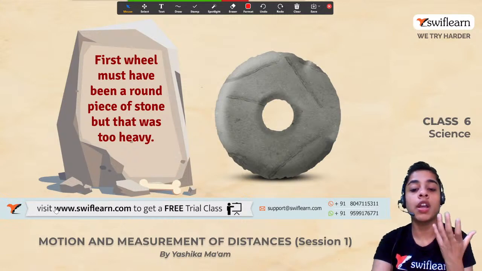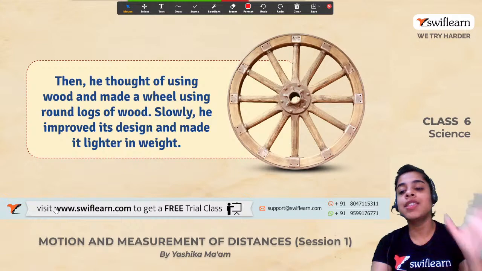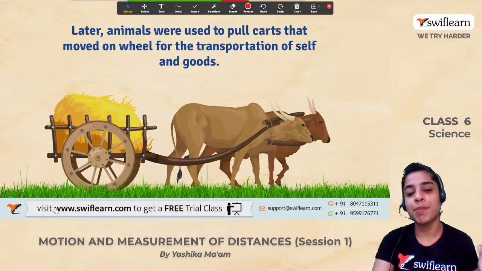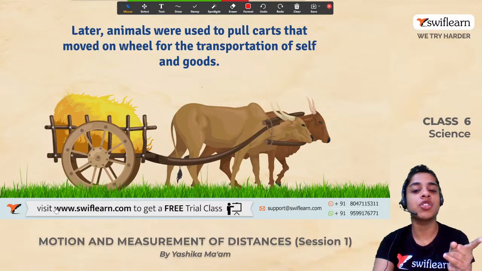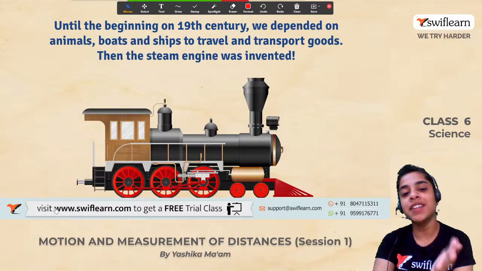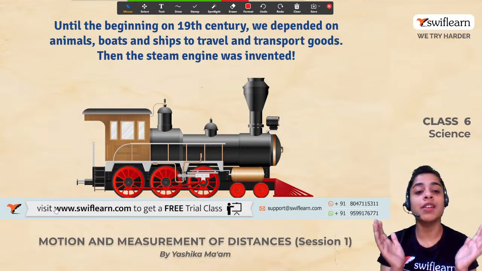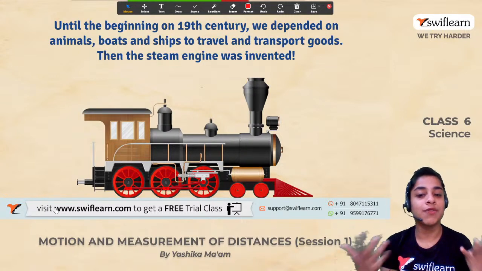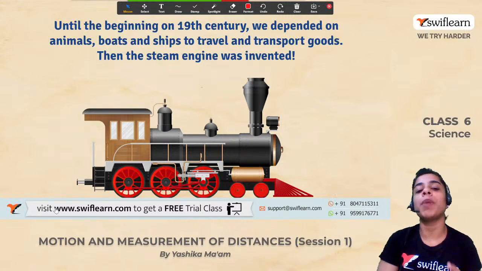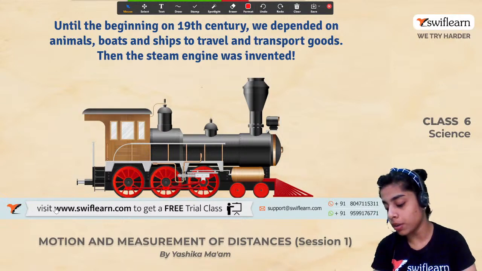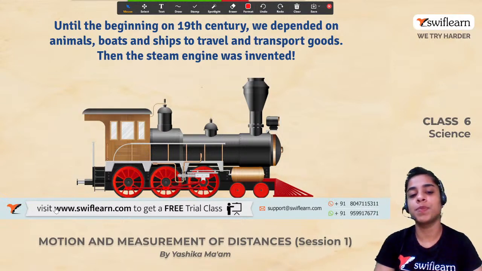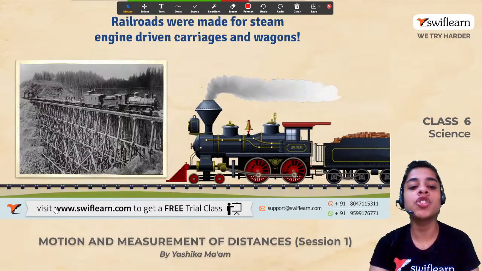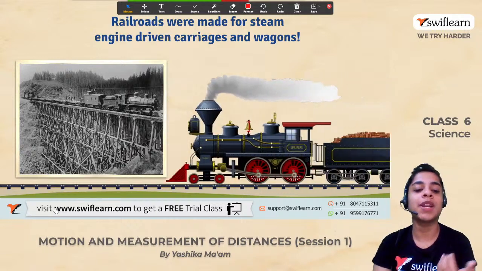व्हील का इन्वेंशन हुआ, और जैसे ही व्हील का इन्वेंशन हुआ तो सबसे पहले हमें मिला एक स्टोन का हैवी व्हील. We got a heavy wheel made out of stone. Then people made a lighter wheel made of wood. इसके बाद हम इन व्हील्स को एनिमल कैरेजेस में यूज करने लग गए. And finally there was a time until the beginning of 19th century when steam engine was invented, right? We were so dependent on animals, we were so dependent on boats and ships, but then the steam engine was invented. स्टीम इंजन इन्वेंट हुआ, हमने रेल रोड्स बनाने शुरू किए.